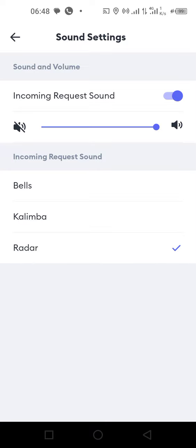So let's tap on the bell and see. The bell is the old or the normal ringtone we know. Kalimba.